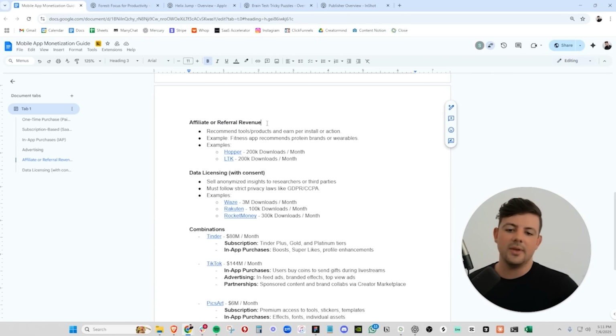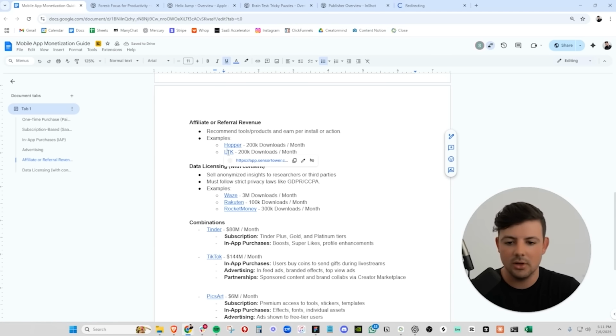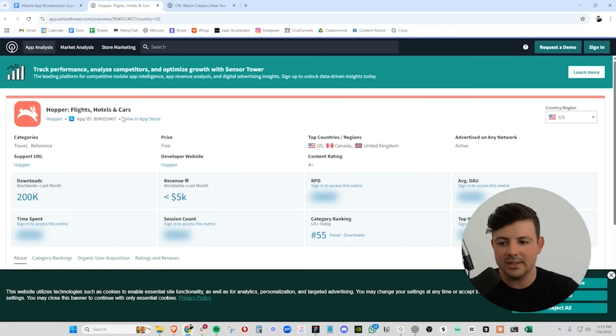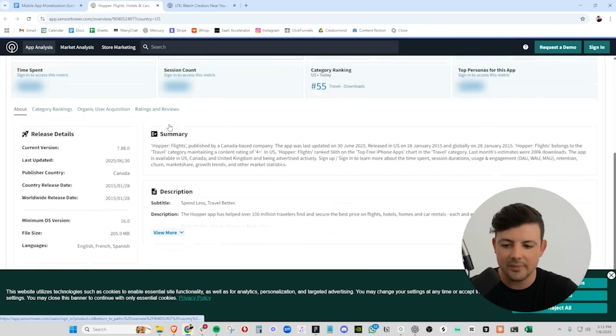Okay, next we have a not very popular method, but an effective one for some apps, which is affiliate or referral revenue. And to earn money this way, these apps are recommending other tools and other products outside of the app. Some examples we have here are Hopper or LTK. Hopper is a travel companion tool, and it will show you the best flights, hotels, and cars. And as you can see, they've gotten 200,000 downloads last month, but only 5K in revenue.